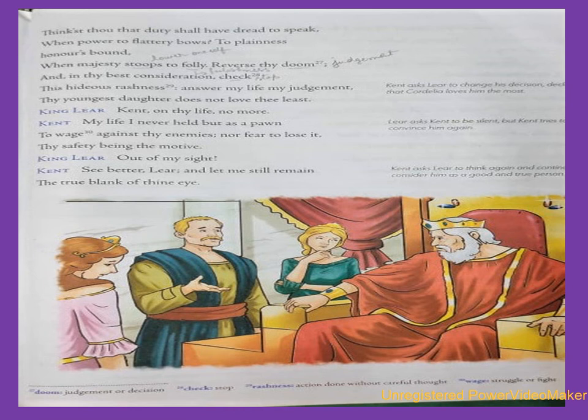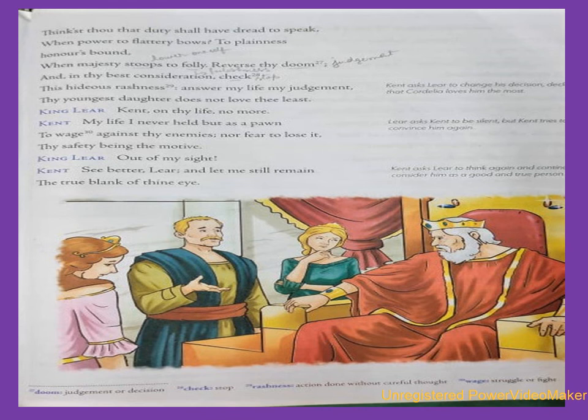Children, this dialogue of Kent continues from page 174 to 175. So Kent says, let it fall rather, though the fork invade the region of my heart. Be Kent unmannerly when Lear is mad. What wilt thou do, old man?